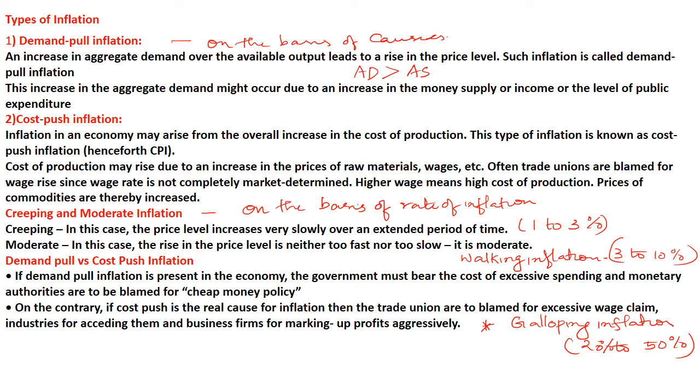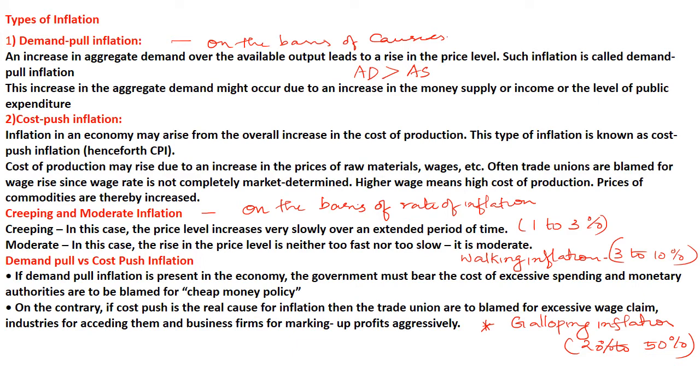demand pull inflation. Next, cost push inflation, so that is due to the increase in the cost of inputs like raw material. When the raw material cost is high, that can lead to an increase in the price level. So cost of production will increase, and when cost of production increases the price level will increase. So they have to maintain the balance, right? Higher wages mean cost of production is high, so prices of the commodities will normally increase. So that is cost push inflation.